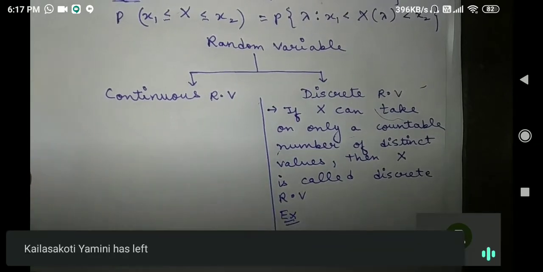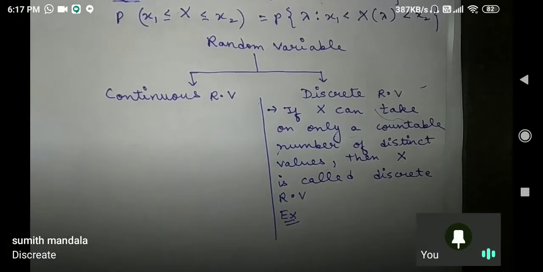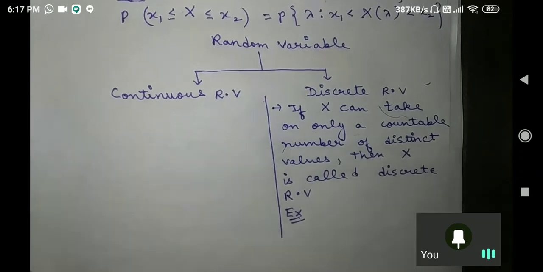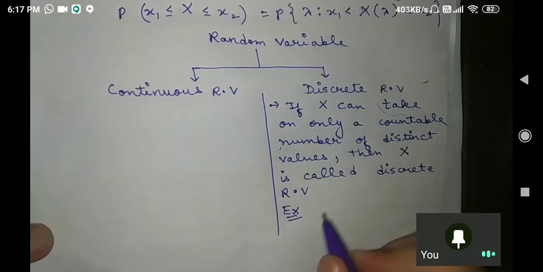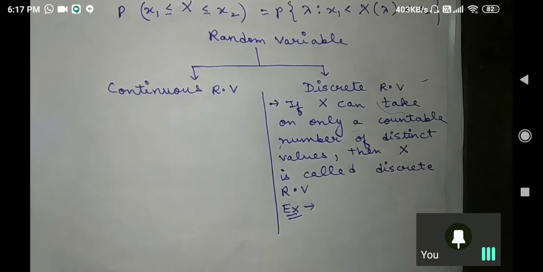Anybody understood why this is an example of a discrete random variable? Yeah, Sumit Mandala got the point. Anybody who is not able to understand why getting phone calls in a finite interval of time is an example of a discrete random variable? Anybody?